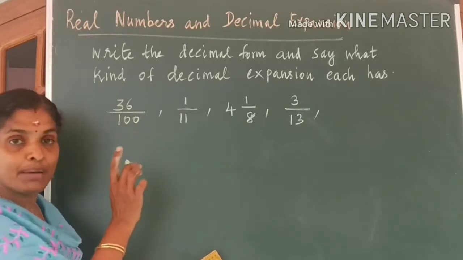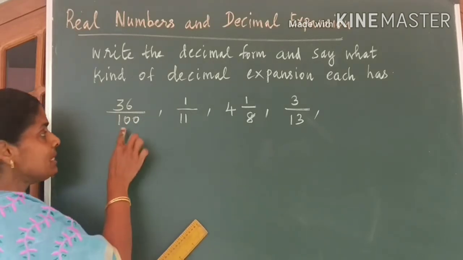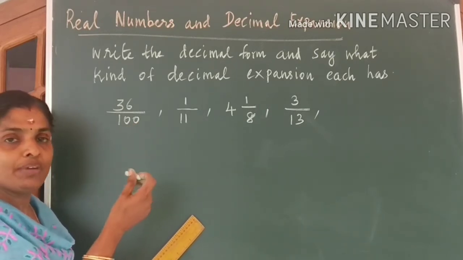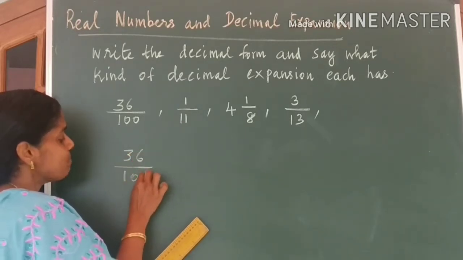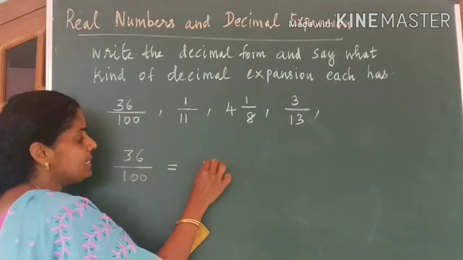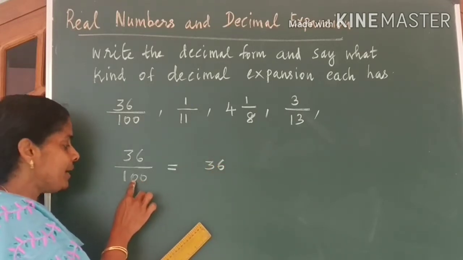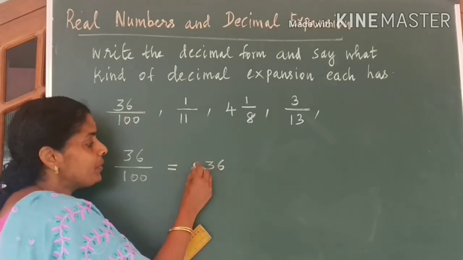36 divided by 100. Here you need not divide because you have 2 zeros in the denominator. So very easily you can write the answer: write the number 36. Since it is divided by 2 zeros, keep the decimal point before 2 digits.